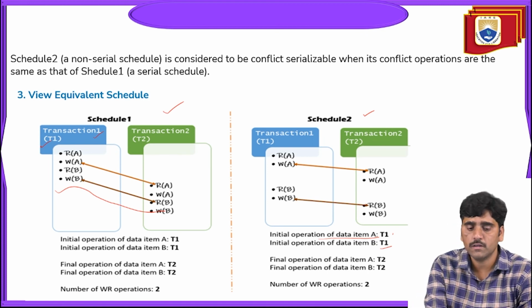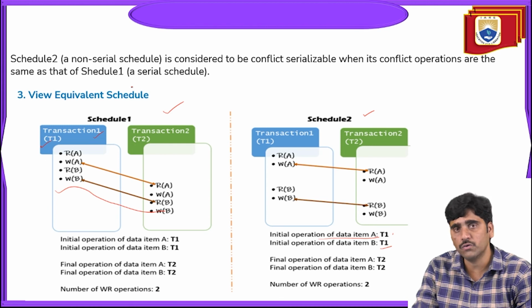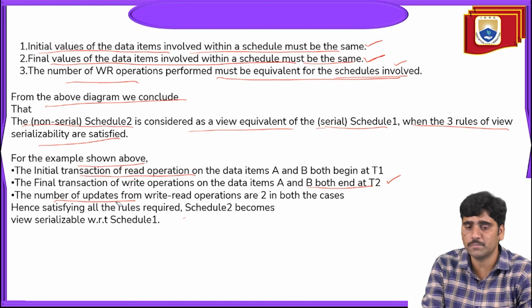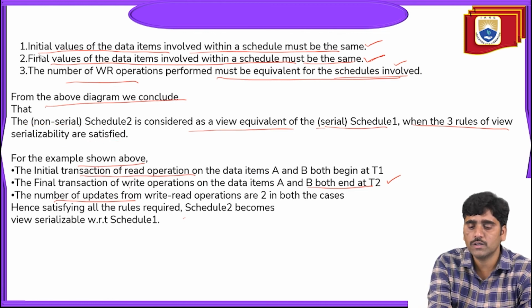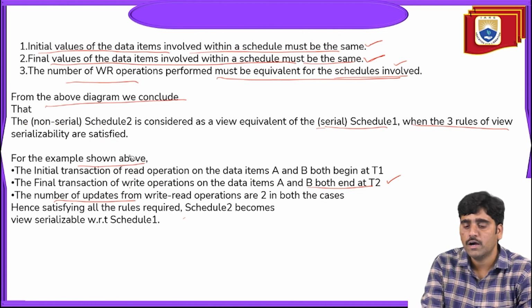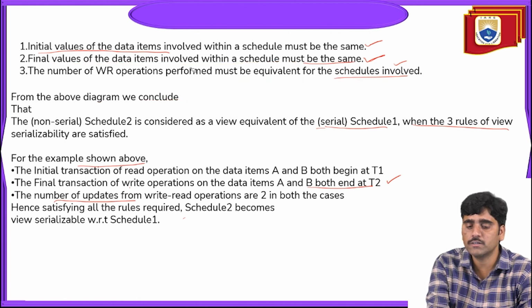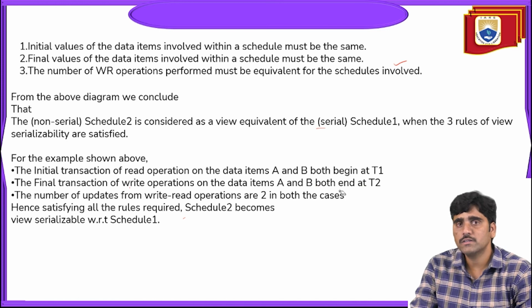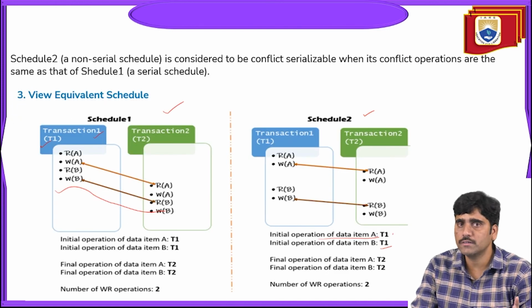Then it is said to be a view equivalent schedule. So the three types are the result equivalent schedule, the conflict equivalent schedule, and the view equivalent schedule.